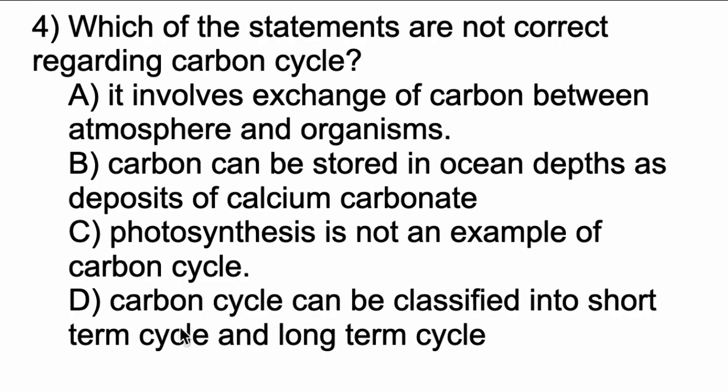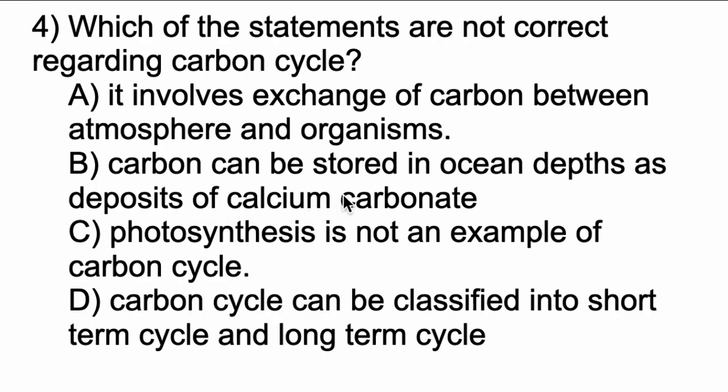Okay, so carbon cycle is of two types. One is short term cycle and the other is long term cycle. And this photosynthesis, decomposition of matter are examples of short term cycle. Fossil fuels are examples of long term cycles. And yes, this also is correct. The carbon stored in ocean depths are deposits of calcium carbonates.